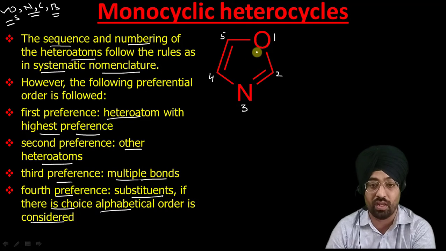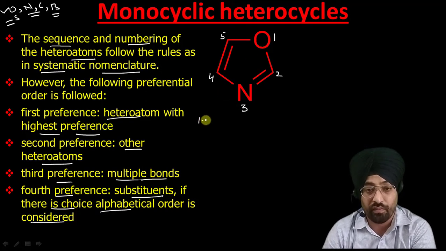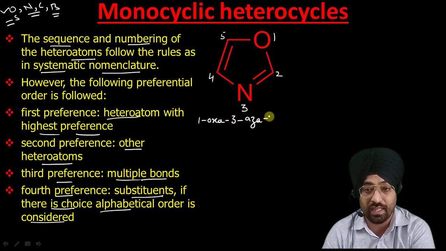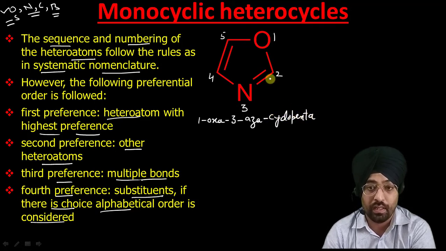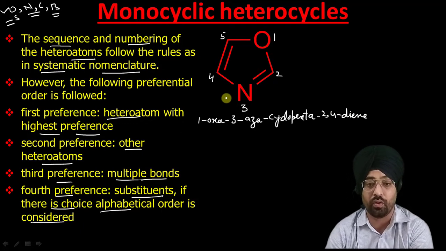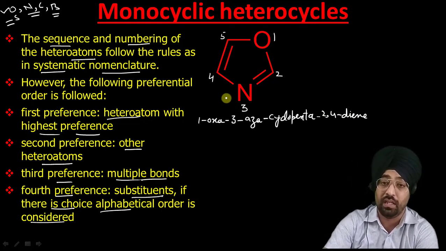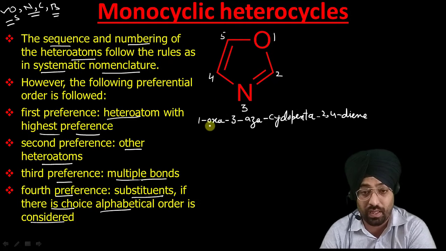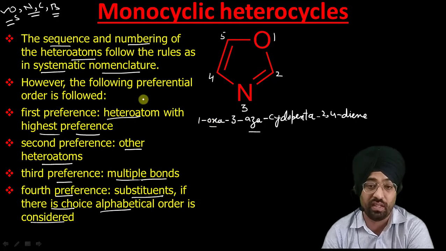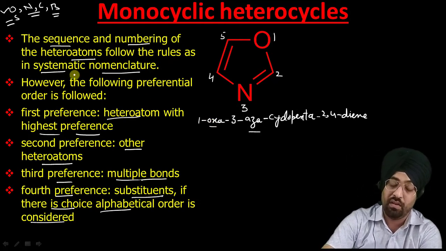First will come oxa, so it is 1-oxa, 3-aza, and this is cyclopenta, 2,4-diene. That is the name of this compound according to the replacement nomenclature. So you have to remember the prefixes and their positions. Prefixes have to be written in the order of their preference, which we have discussed many times.